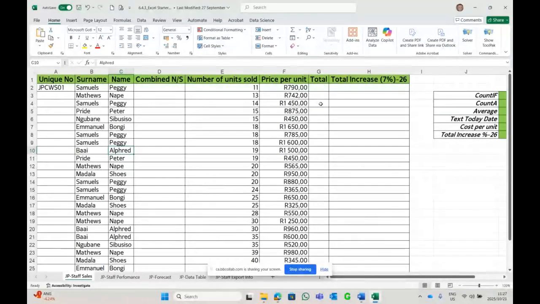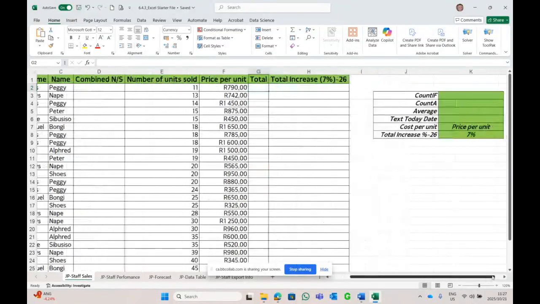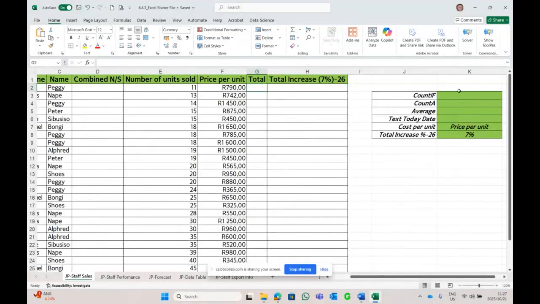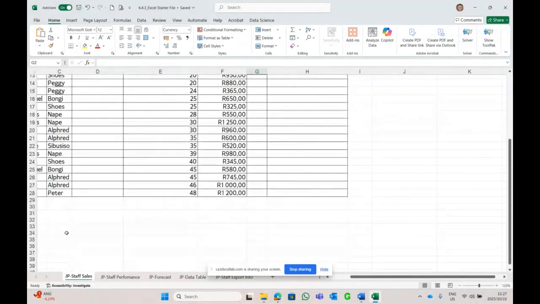We're going to probably have to autofit this column again, because what I see here already is that we're going to multiply the 11 units with a price, and we're going to get a total in there. I see we have some information here that we need to finish and complete, and formulas on this side as well. So we're going to probably autofill this column here, and we're going to have to fill in information over there. Let's see, nothing at the bottom.